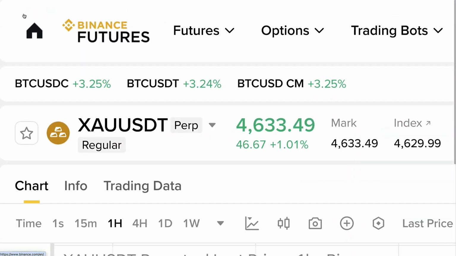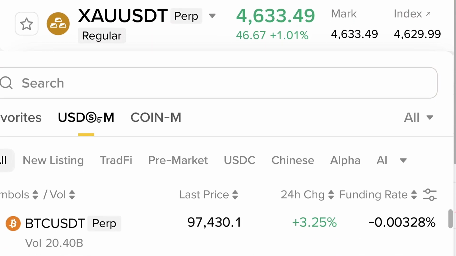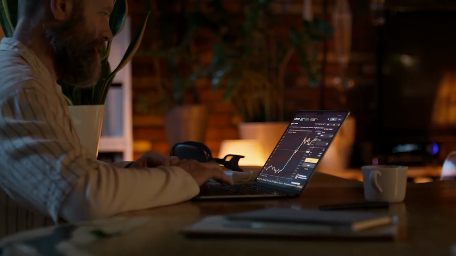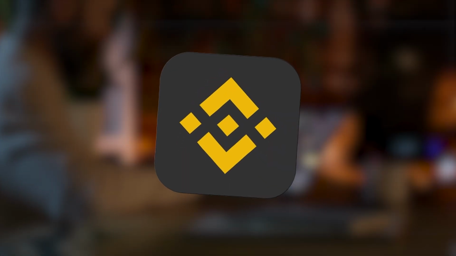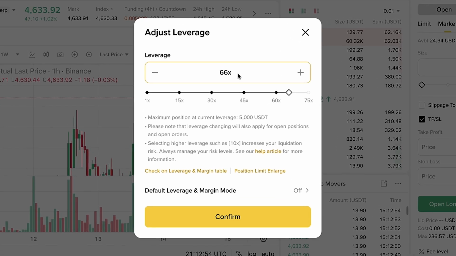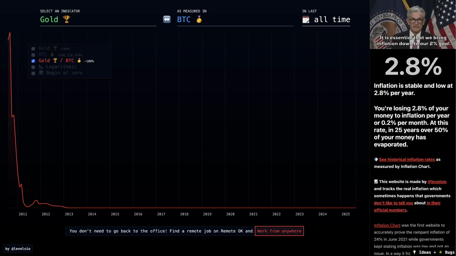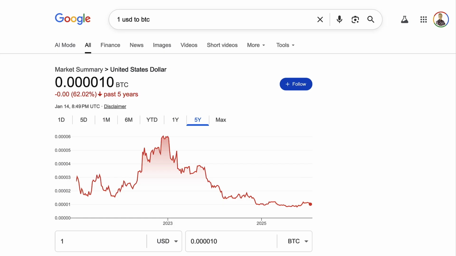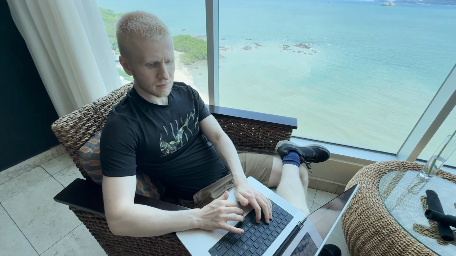Now you will learn how to trade gold and other assets on Binance TradFi. If you are going to trade TradFi products on Binance, you must be aware of the risks that I will reveal to you in today's video. Also important to understand the long-term performance of these assets compared to Bitcoin, as I will show you in a moment.